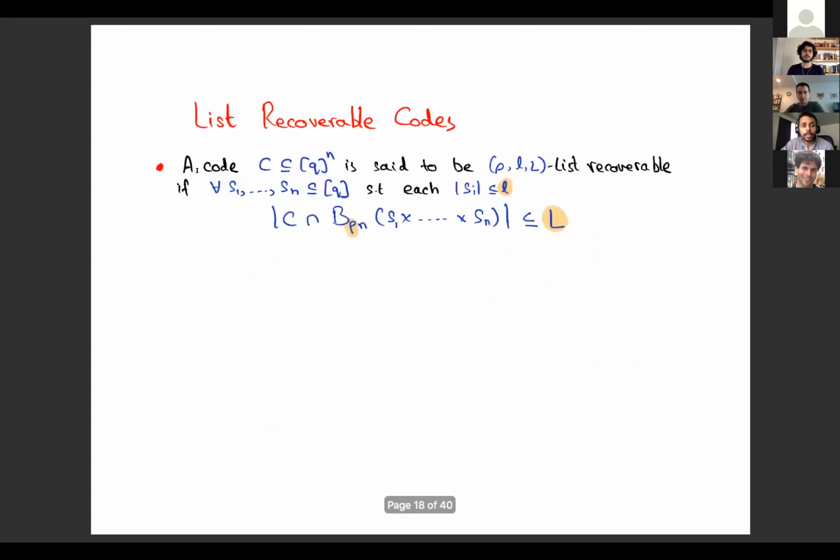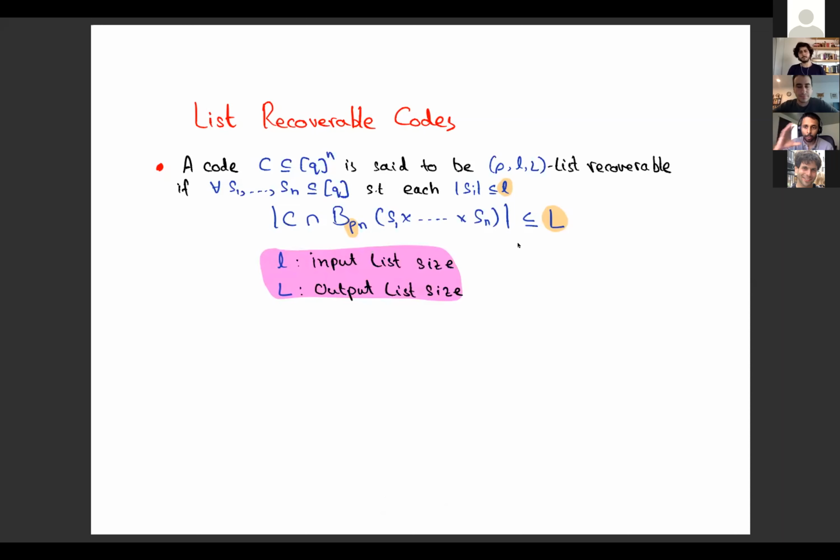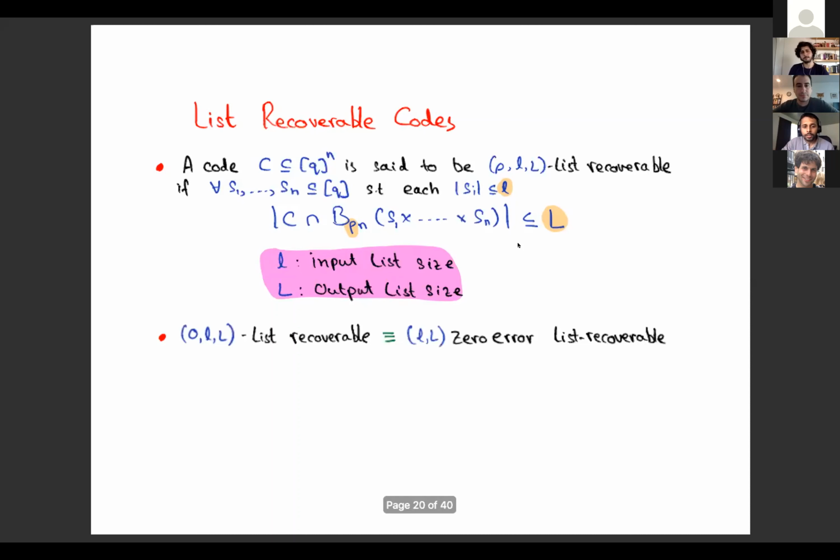So here's what it is formally. A q-ary code is said to be (rho, little l, capital L) list recoverable if for every set S1 to Sn of the alphabet, these are input lists, if all the input lists are small, the number of code words that differ on at most some rho fraction of errors from S1 cross S2 cross Sn is at most capital L. So little l is the input list size, the list of possibilities for every alphabet, and capital L is the output list size, the overall number of things that you can possibly find. Even the case when rho is 0 is very interesting, and that's called zero error list recoverability.